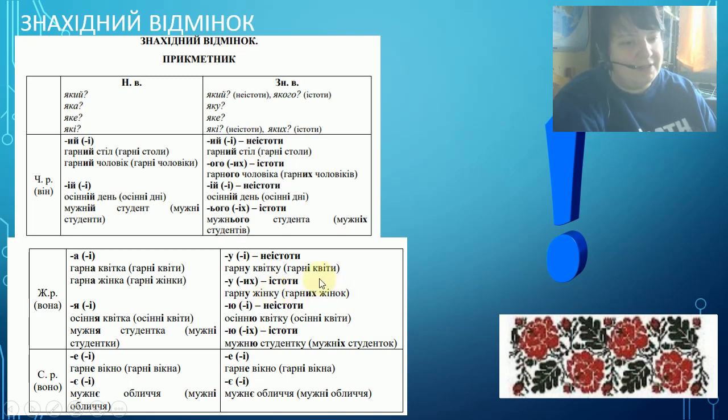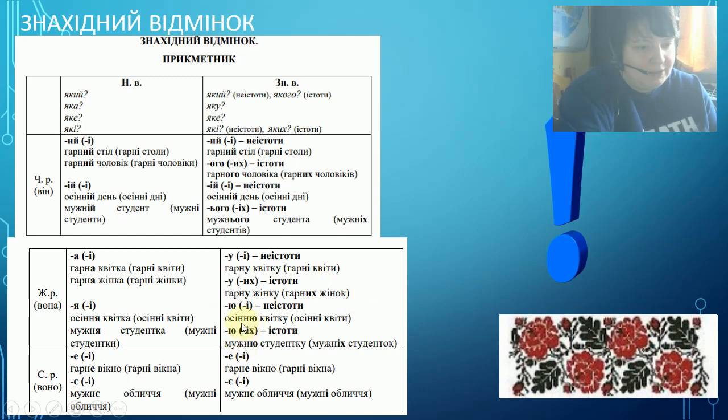And if it is inanimated, it's pretty much the same as in nominative case. For example, я бачу гарну квітку. I see a beautiful flower. Я бачу гарні квіти. I see beautiful flowers. And an animated object, I see a beautiful woman. Гарну жінку. Я бачу гарних жінок. I see beautiful women.